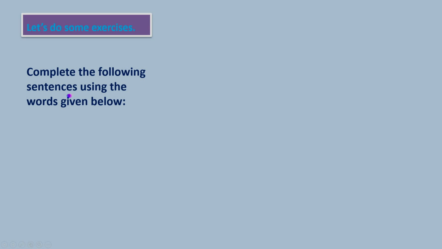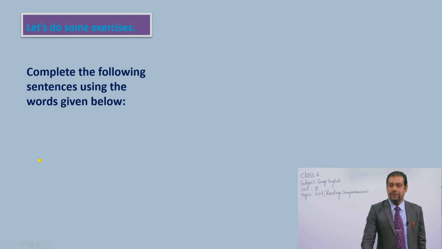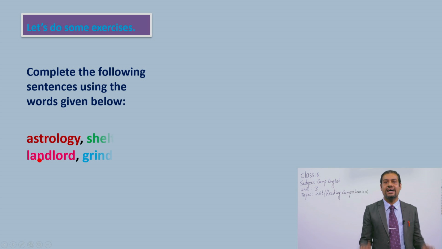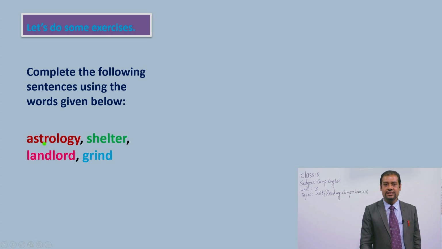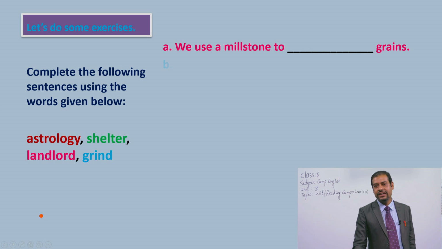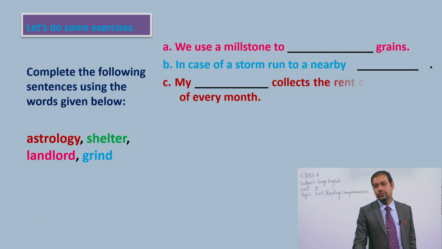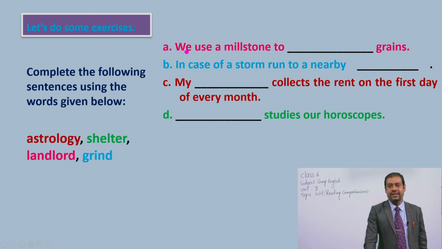Now complete the following sentences using the words given below, okay? These exercises are from your textbook. Now look at, there are 4 words: astrology, shelter, landlord, grind. Now you have to fill in the blanks with these words. Now in number A, we use a millstone to grains.